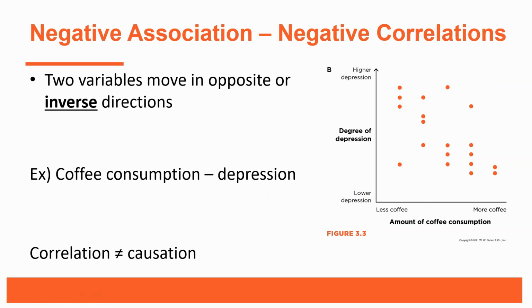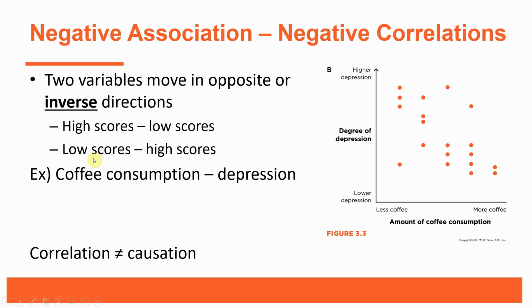You've also read about negative associations. Now, I want to make sure that you understand with negative, we're talking about this term mathematically. We're not thinking about negative as being bad and positive being good. With a negative association, it just means that there's a negative correlation, or that the two variables move in opposite or inverse directions. So what I mean by that is that high scores tend to be associated with low scores on the other variable, or low scores on one variable tend to be associated with high scores on another variable.